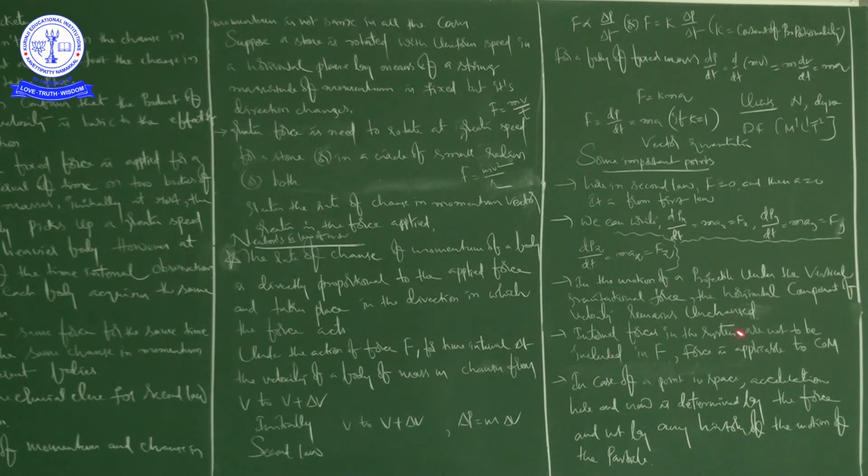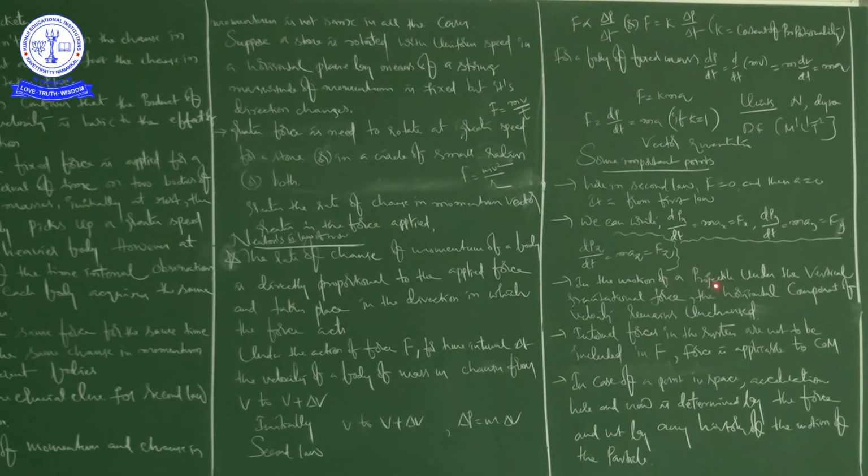Okay, right. I will give you one example where all these x, y and z help us. See this. In the motion of a projectile under the vertical gravitational force, the horizontal component of velocity remains unchanged.